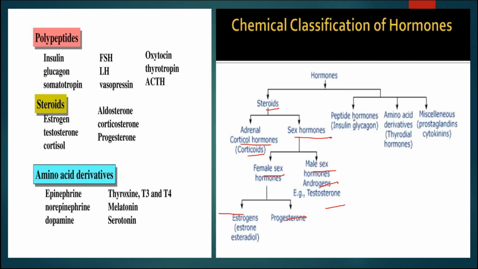Other types are peptide hormones. Examples, here you can see, are insulin, glucagon, somatotropin, FSH, LH, all these. Then amino acid derivatives are the thyroid hormones and the other amino acid derivatives, examples of which we can see here, and the other types, that is miscellaneous types of hormones, depending upon which type of chemicals are present in the hormone.